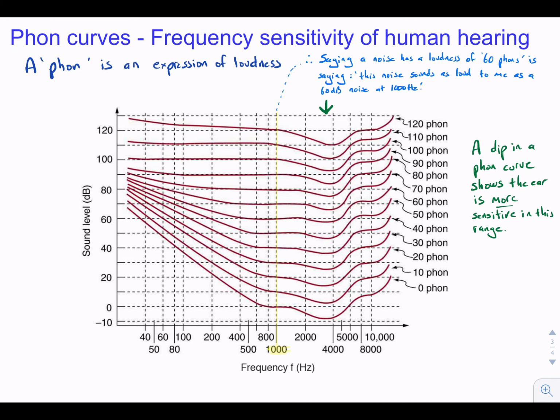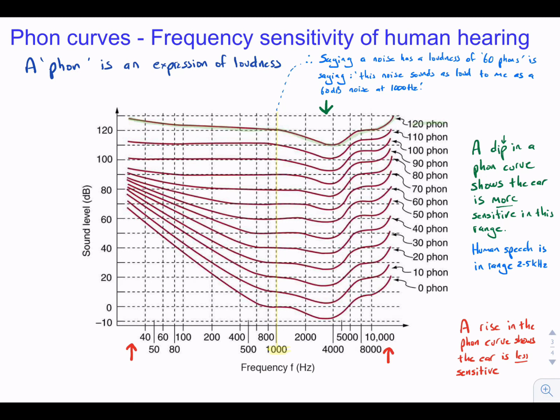It's associated with a fundamental resonance of the outer ear canal, which, as we will soon see in the next set of videos, can be approximated well to be a tube with one open end and one closed end. Interestingly, this high sensitivity region at 2 to 5 kHz is very important for the understanding of human speech. The rise in the phon curve here means that the ear is less sensitive.